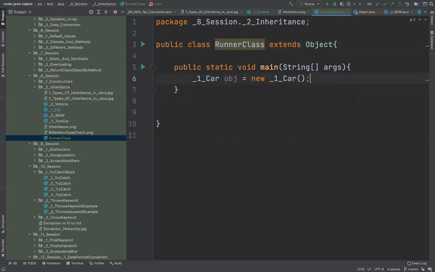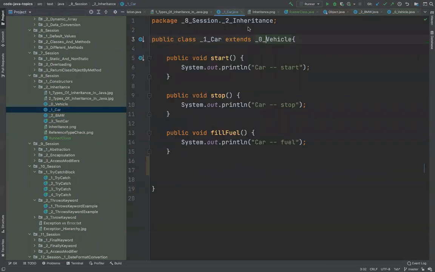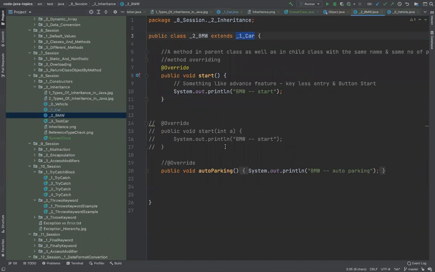Of course, there will be some assignments I'm going to give you around this. These in themselves are your assignments. You can actually go and create these. So you can create a vehicle, you can create your car, extend this, and just try to imitate what's written here. Then you create a BMW class and just try to, oh, I missed one important concept here called overriding.